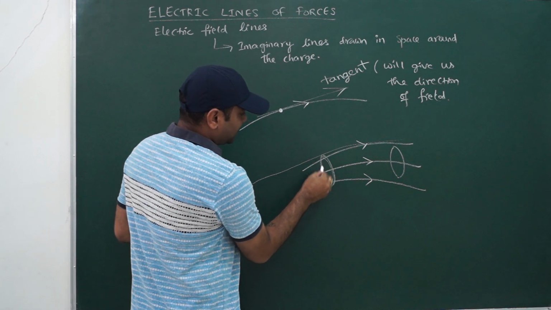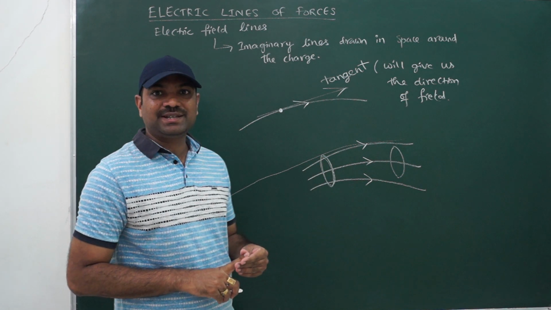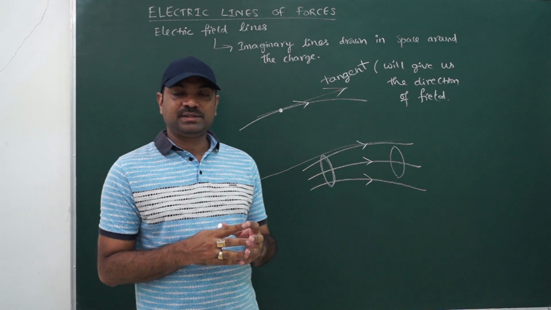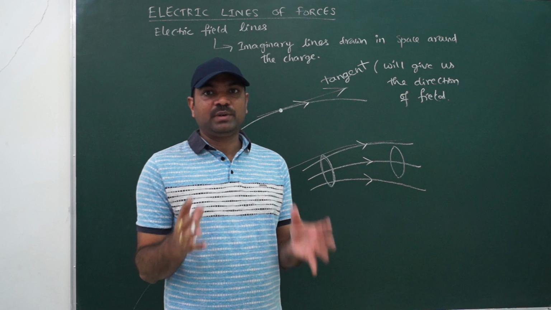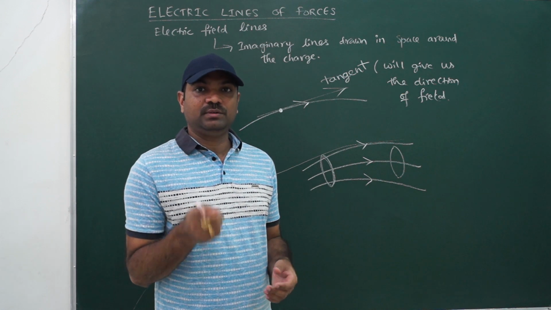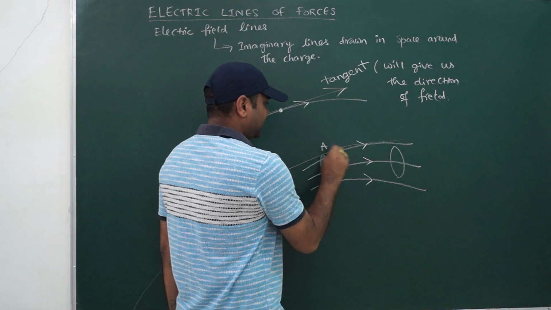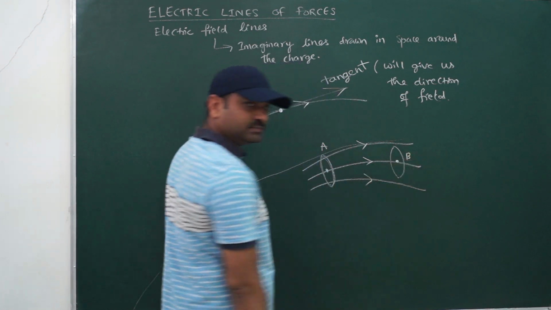Now I have to see how many field lines are crossing this unit normal area. So the number of field lines crossing the unit normal area will be proportional to the magnitude of the electric field at that point. Suppose this is point A and this is point B.